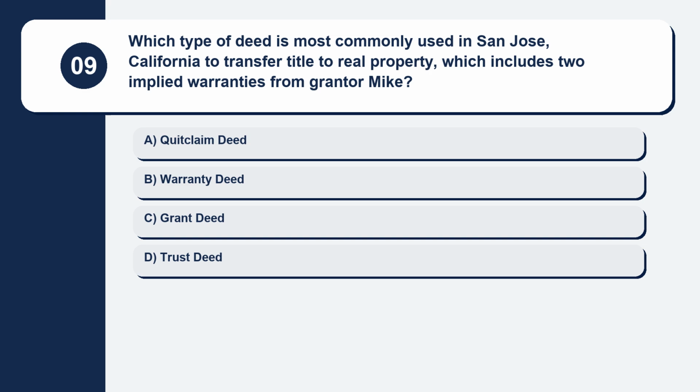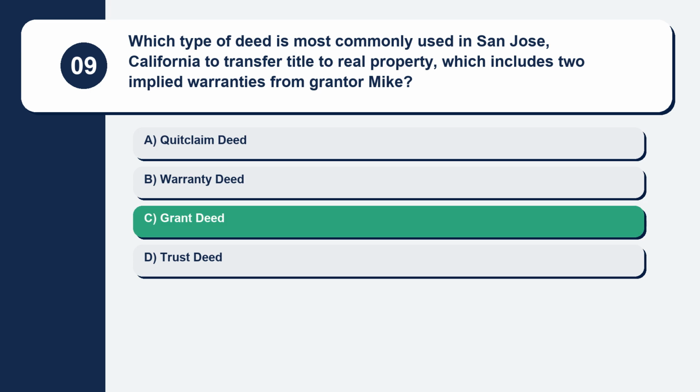Question 9. Which type of deed is most commonly used in San Jose, California to transfer title to real property, which includes 2 implied warranties from grantor Mike? Here are your options. Option A, quitclaim deed. Option B, warranty deed. Option C, grant deed. Option D, trust deed. The correct answer is option C, grant deed.